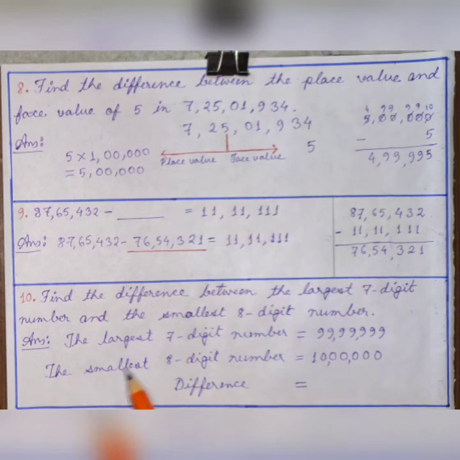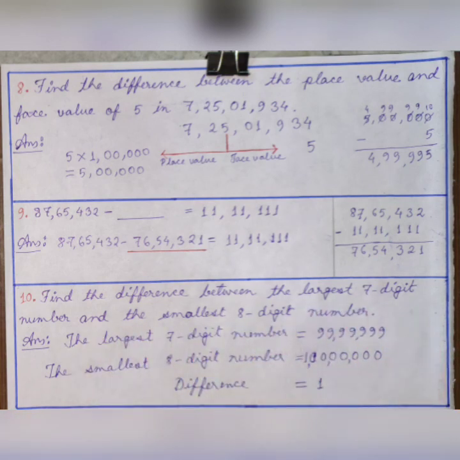The largest 7-digit number is 99,99,999, and the smallest 8-digit number is 1,00,00,000, which is 1 crore. And what is the difference between these two numbers? It is 1. So the difference between the largest 7-digit number and the smallest 8-digit number is 1.